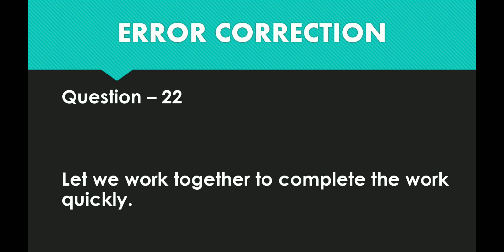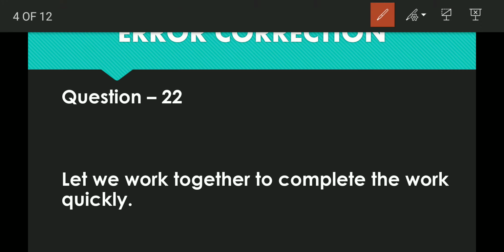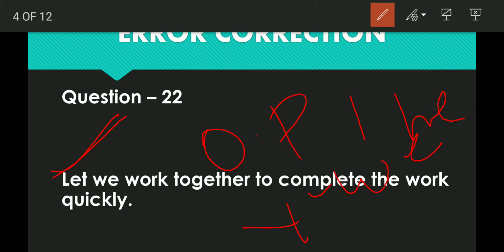Let we work together to complete the work quickly. Very, very important. Let we. Do remember the rule: if you find let anywhere, after let we can use objective pronoun, not subjective pronoun. So what is subjective pronoun? I, we, you, he, she, these all are subjective pronouns. So what are objective pronouns?